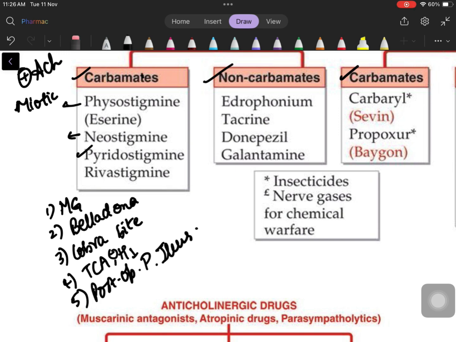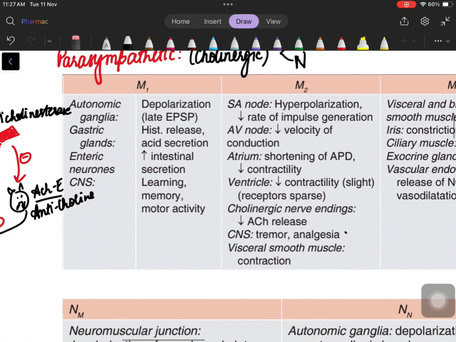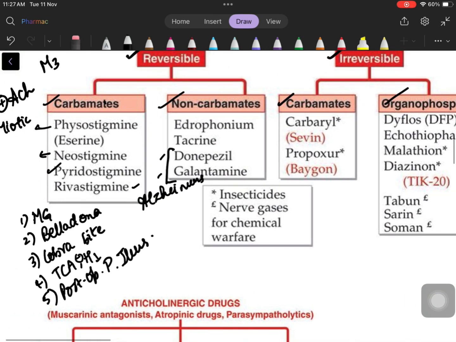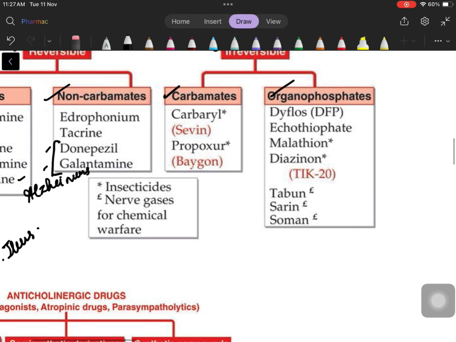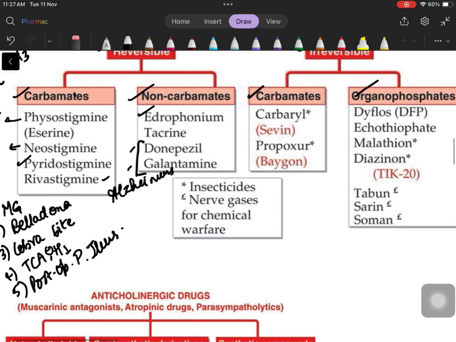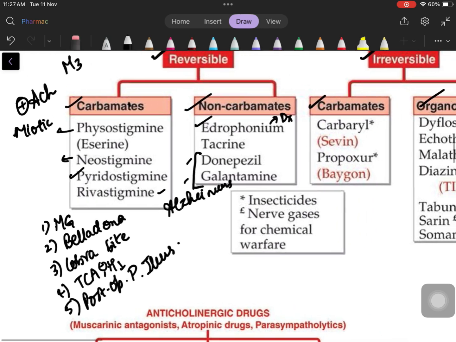Pyridostigmine is much like neostigmine. Now, rivastigmine from carbamates, donepezil and galantamine from non-carbamates, these three guys are used in Alzheimer's. Wait, what? How did Alzheimer's come here? Remember? Learning, memory, motor activity, this is where that is getting applied. Understood? Edrophonium, it is used in the diagnosis of myasthenia gravis. So, without going into too much detail, I'll tell you myasthenia gravis has three types of test.